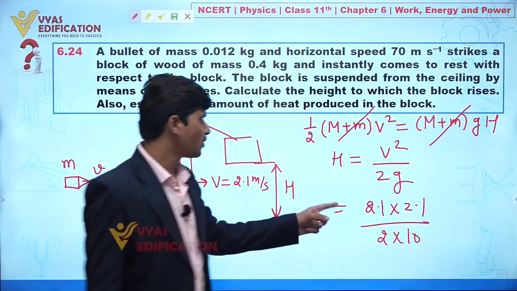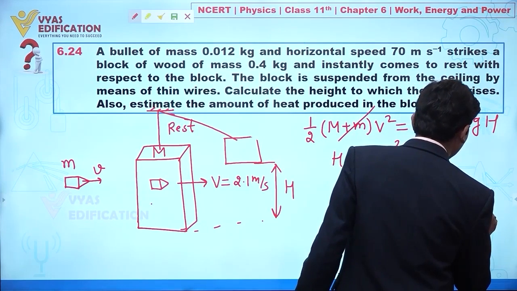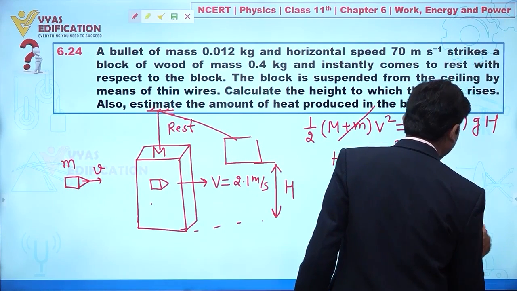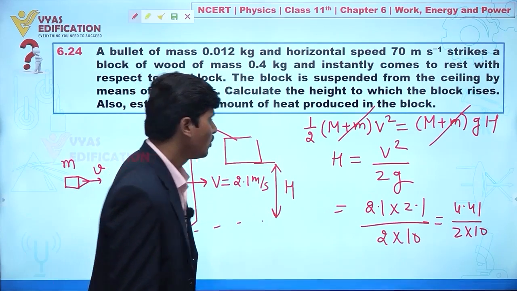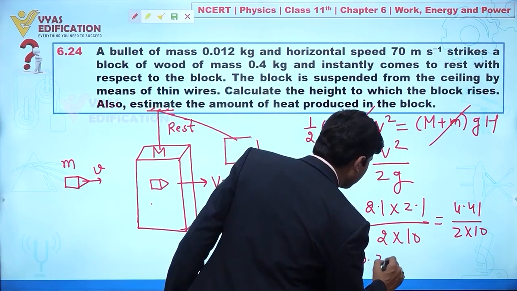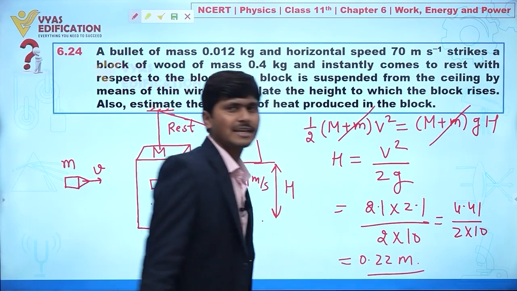From here we can say this is 4.41 divided by 2 into 10, approximately 2.2, and finally 0.22 meter height that you are getting.